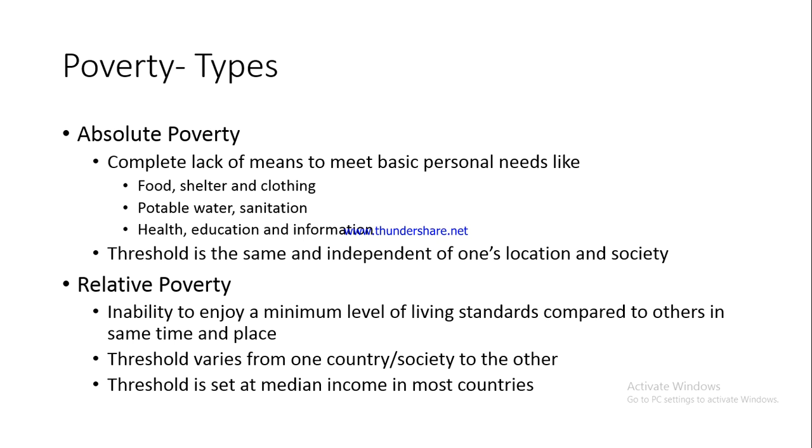Food, shelter and clothing are not available. Potable water, which means water which is fit to drink, fit to consume, is not available. Sanitation facilities are not available. Health, education, information not available. So these are basic personal needs, without which it is difficult for an individual to survive. If he is not able to have access to these things because of lack of the ability to purchase them, then he is said to be suffering from absolute poverty.